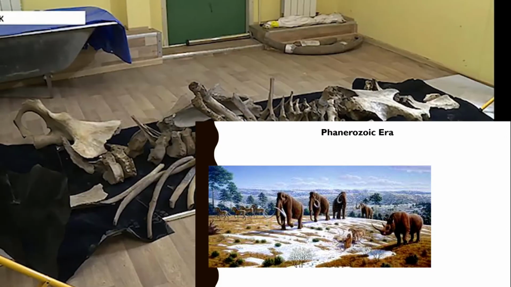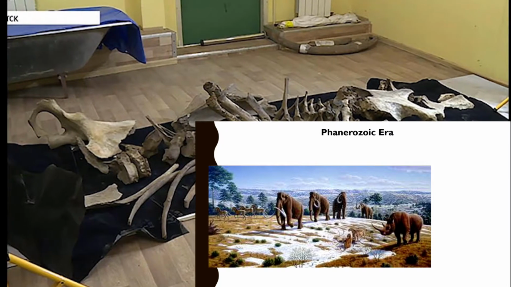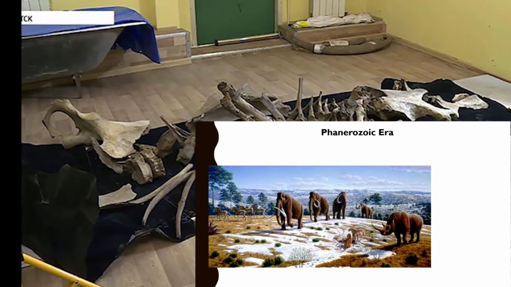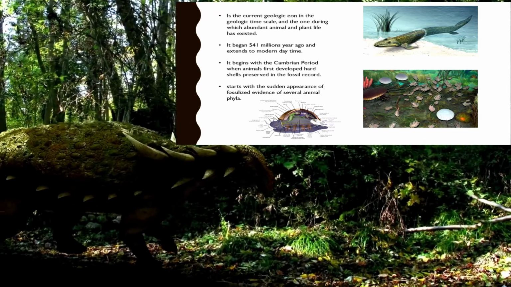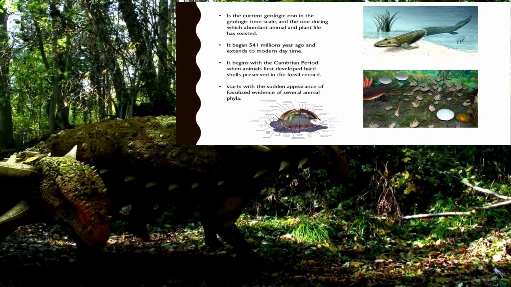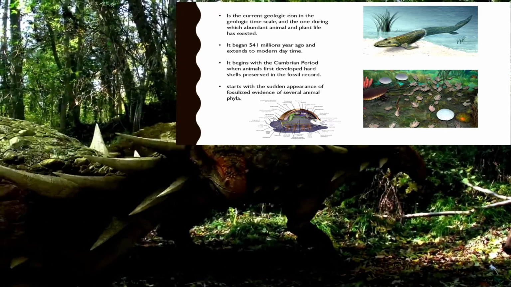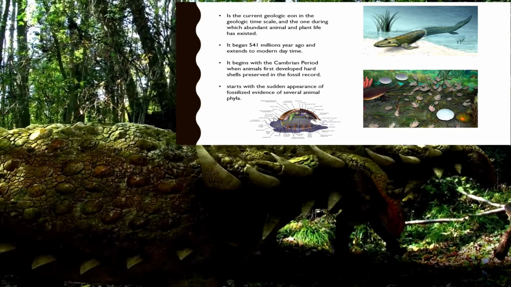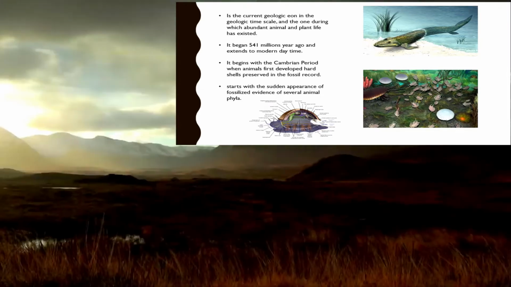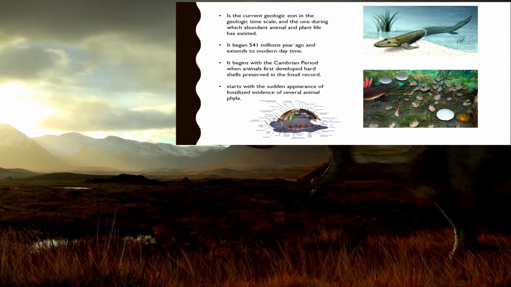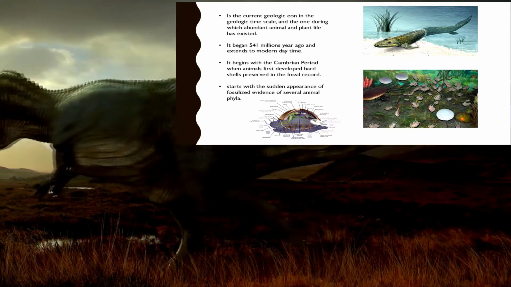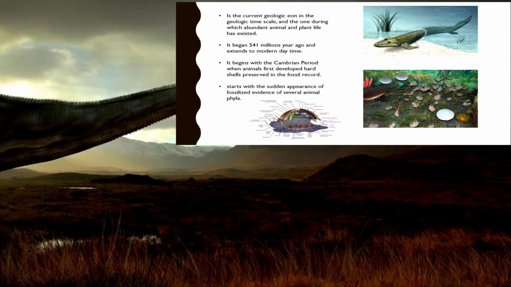Today we're going to be going through the Phanerozoic era, so let's begin. The Phanerozoic era is the current geological eon in the geological timescale, and the one during which abundant animal and plant life has existed. It began 541 million years ago and extends to modern day time.